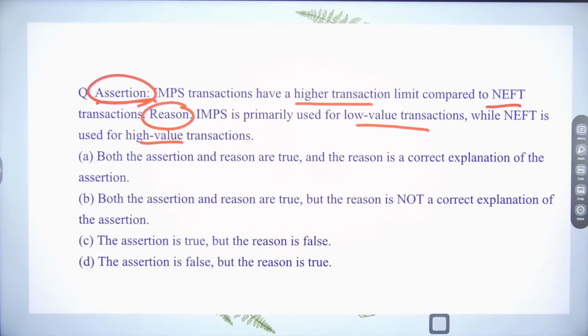First is saying that IMPS transaction have a higher transaction limit compared to NEFT transaction. And the reason is that the IMPS is primarily used for low transaction while NEFT is used for high value transaction.